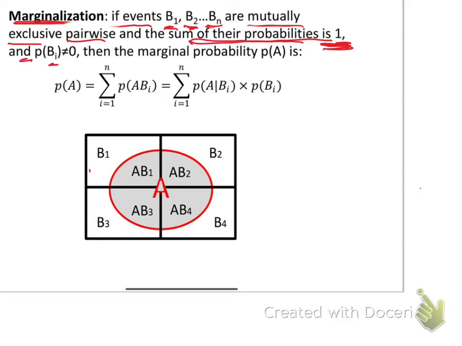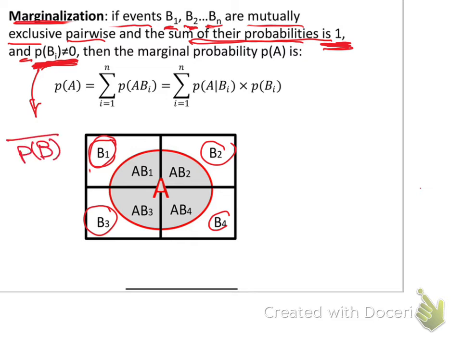And the probability of Bi, B1, B2, B3, is not equal to 0. So the probability of B1 is not 0, the probability of B2 is not 0, the probability of B3 is not 0. Why? When we see the probability of anything is not equal to 0 in the question, this means that it might be in the denominator. If we divide by the probability of B1 or B2 or B3 and it is 0, it will be a problem. It will give us infinity, so it cannot be. So when we see the probability of Bi not equal to 0, this means that it might come in the denominator.